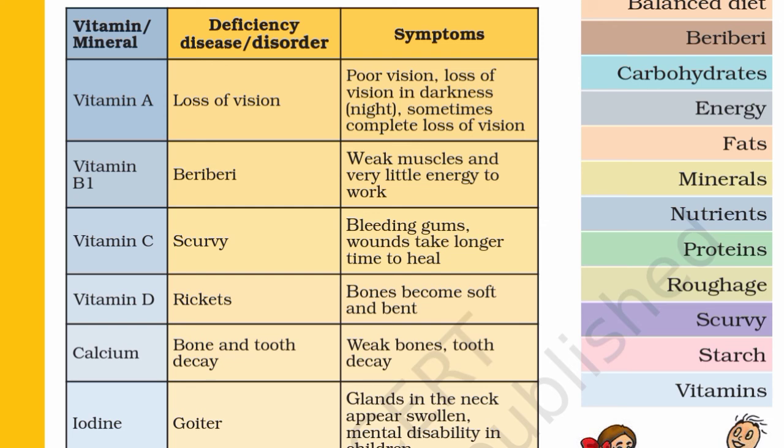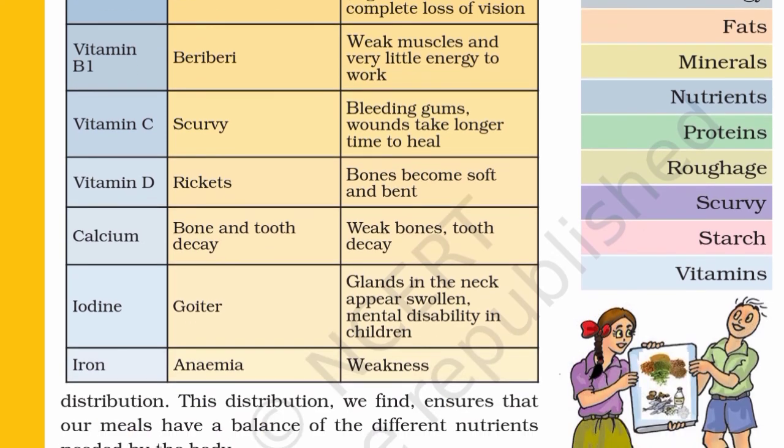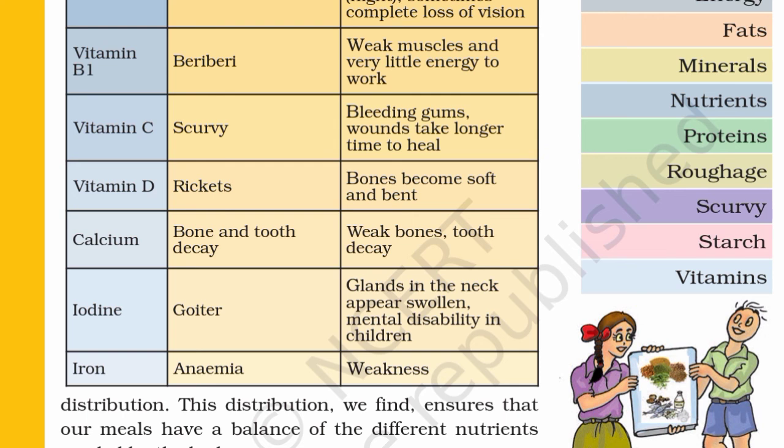Vitamin D, deficiency disease or disorder, rickets. Symptoms, bones become soft and bent. Calcium, deficiency disease or disorder, bone and tooth decay. Symptoms, weak bones, tooth decay.